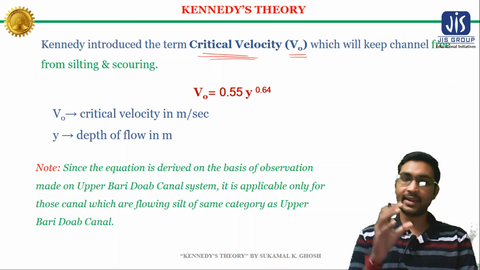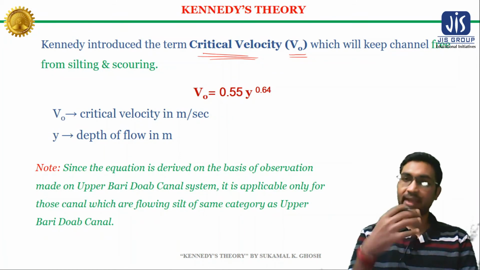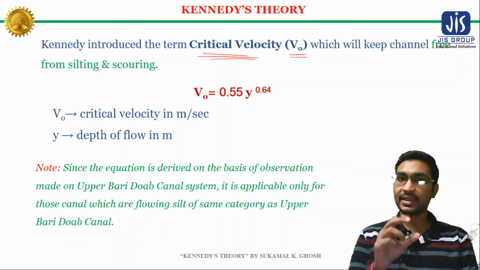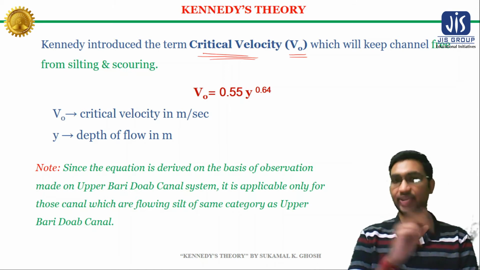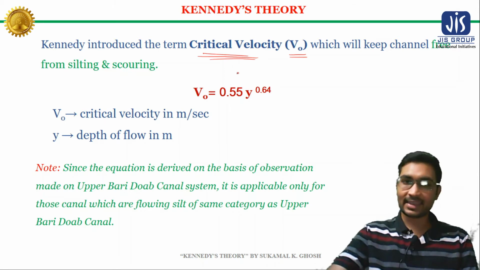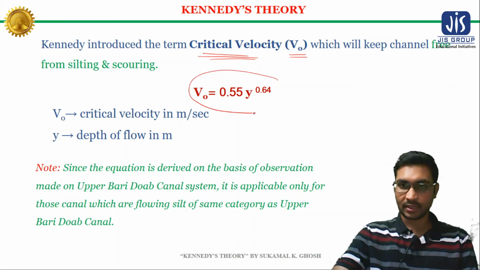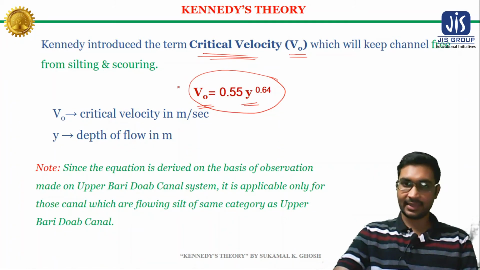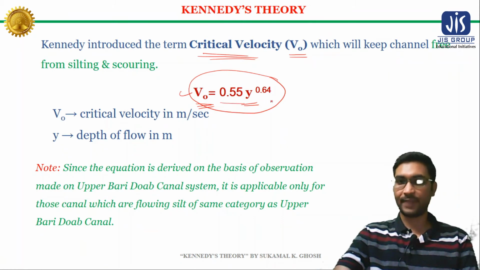It means that if you maintain the critical velocity in the channel, then silting and scouring will not take place. He gave the relation between this critical velocity and the depth y: V0 = 0.55 y^0.64.